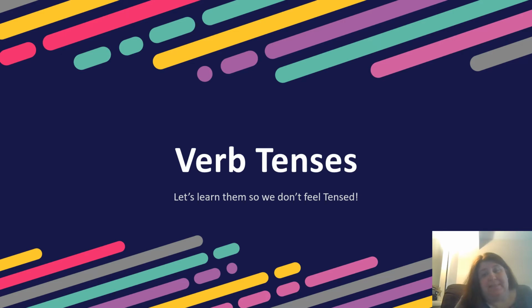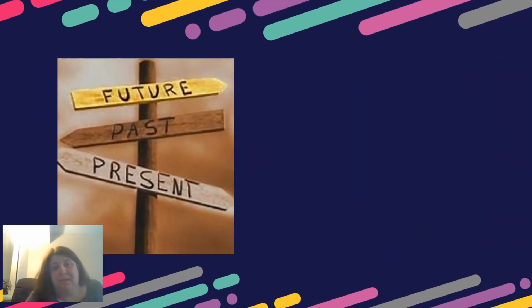But verb tenses, let's cover them. Let's just learn them so that we can move on to maybe something more fun. So when we're talking about verb tenses, we have three different tenses. We have our past, our present, and our future tenses.